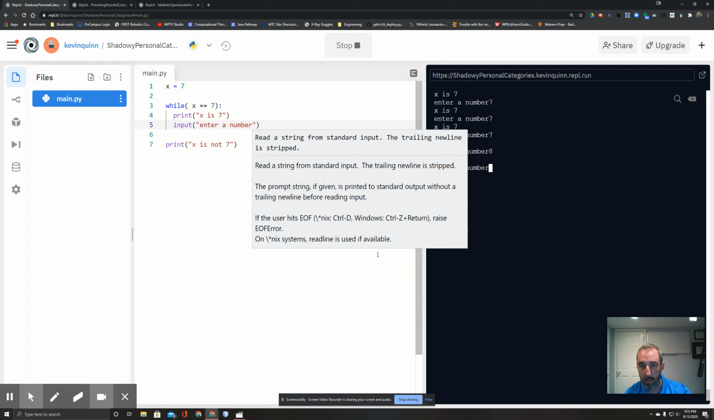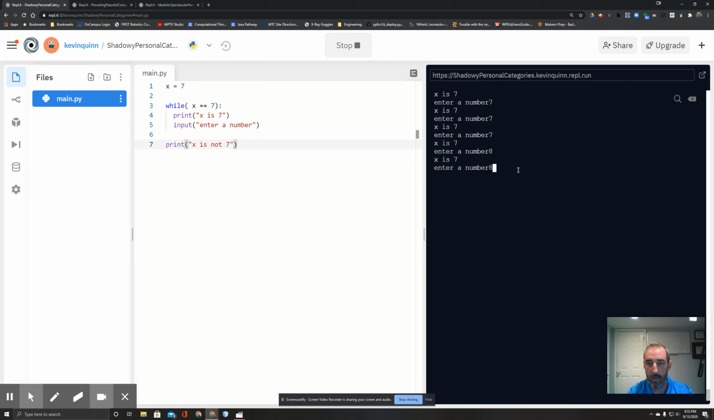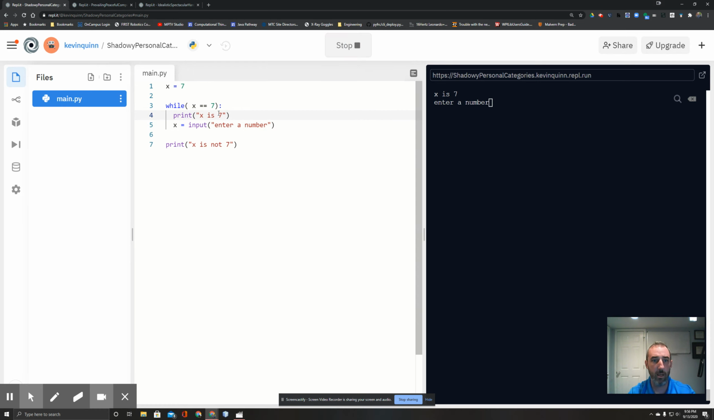But, well, let's get that tooltip window away. It's not changing. So this is the same problem we ran into in JavaScript. We've got to remember to assign the value. So x equals. Let's try running it again. 7, 7, 7. Oops. Let me try that again. All right, so enter 7, 7. Now it says x is not 7.